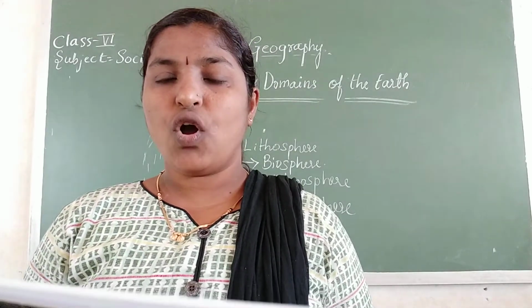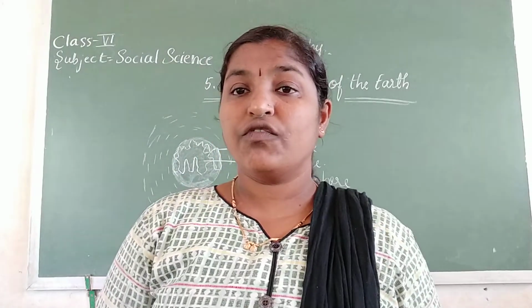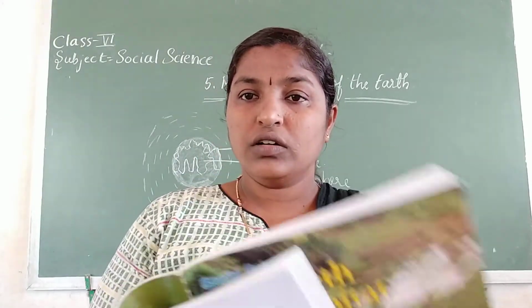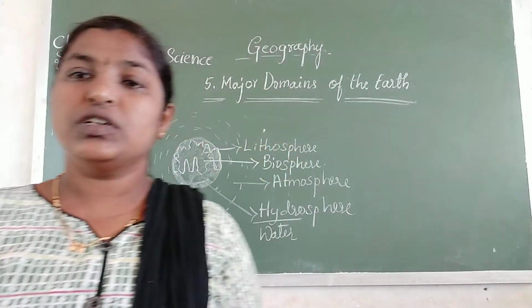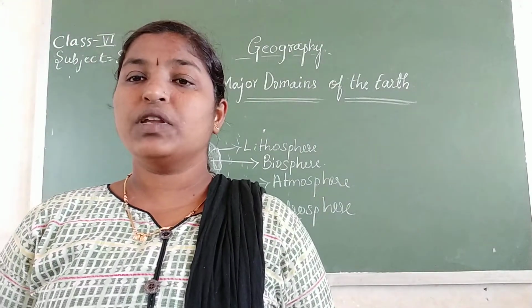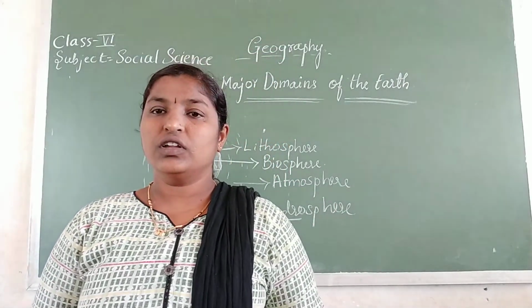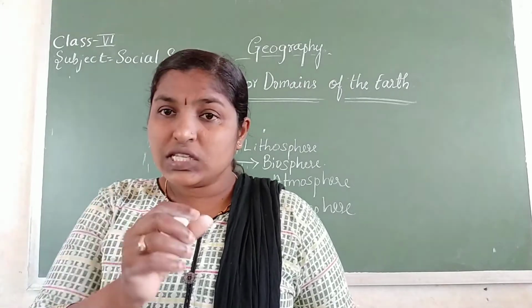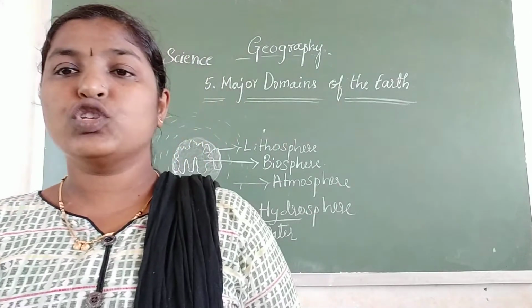Water covers a very big area of the Earth's surface, and this area is called the hydrosphere. Most of our Earth's surface is covered by water. 75% of the Earth is covered by water and only 25% is land.